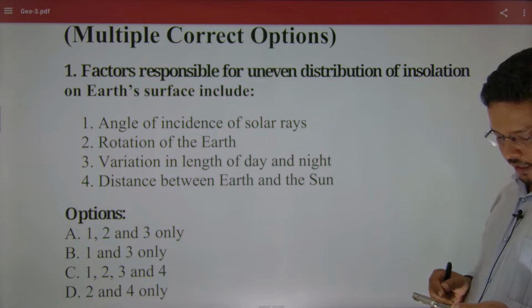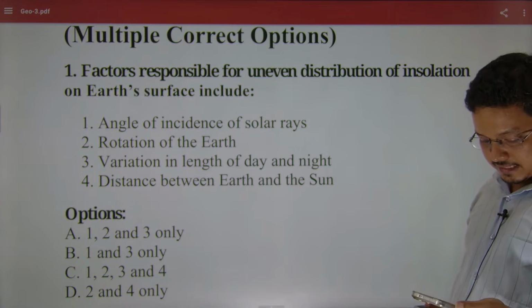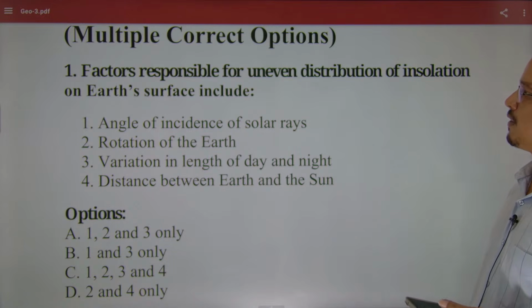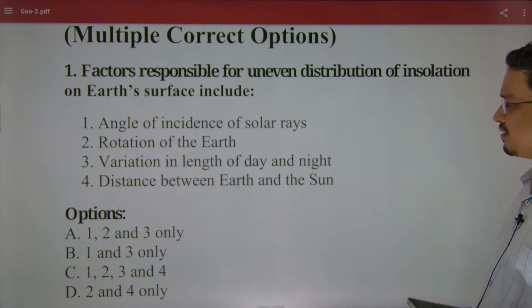Now you guys have started giving the answer. Satru is saying C. Sunita Baral is saying C. The first question: the factors responsible for the uneven distribution of insolation on the Earth's surface include what? The angle of incidence of the solar rays, rotation of the Earth, variations in the length of day and night, and the distance between the Earth and the Sun.